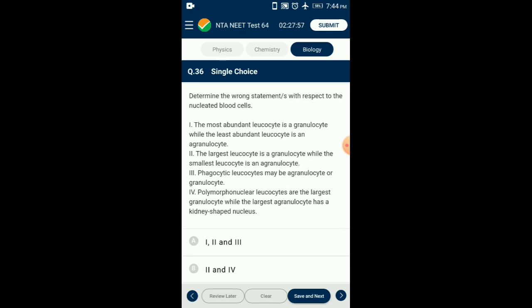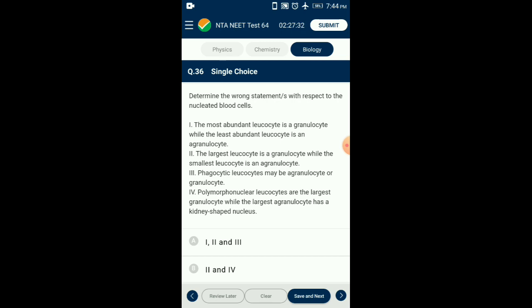Question number 36. Determine the wrong statements with respect to the nucleated blood cells. Here four statements are given. The most abundant leukocyte is neutrophil, a granulocyte, while the least abundant leukocyte is basophil, also a granulocyte.